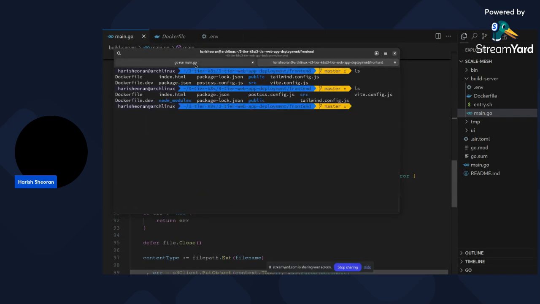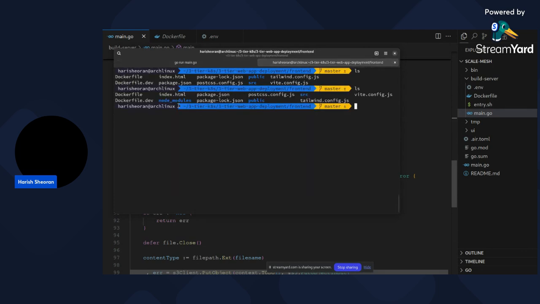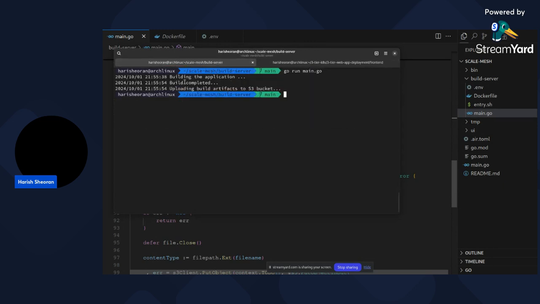So currently it is installing node modules. As you can see here, we don't have the node modules. It is building the application, and we don't have the build yet. So it builds it and saves the artifacts to the S3 bucket.